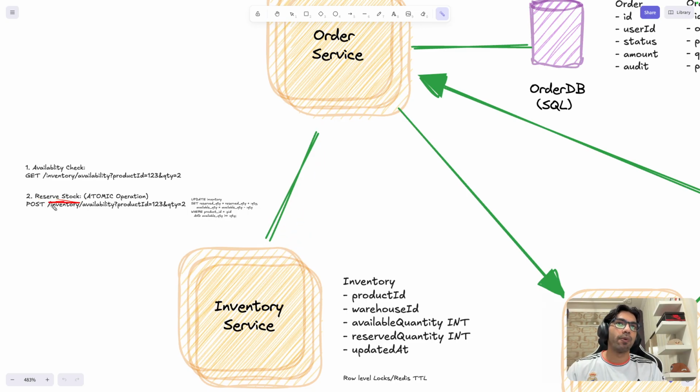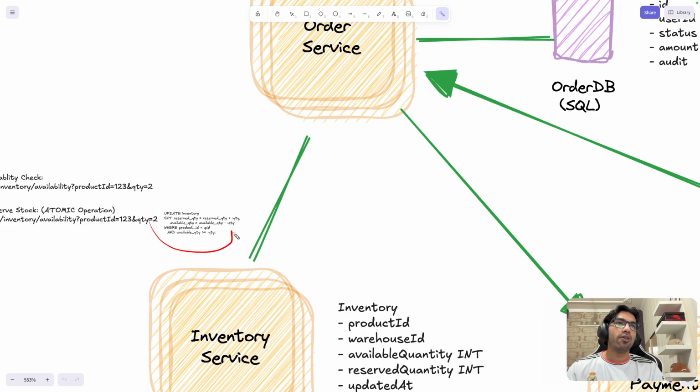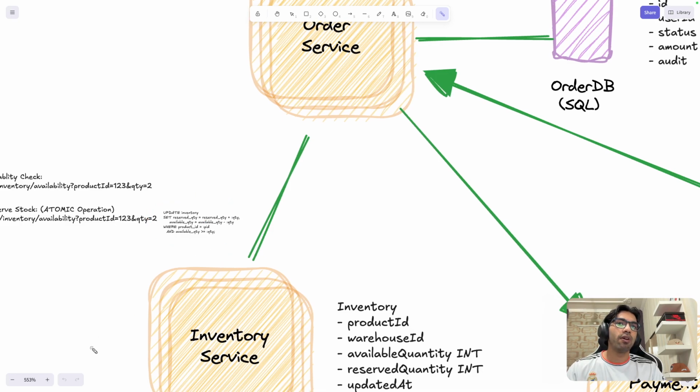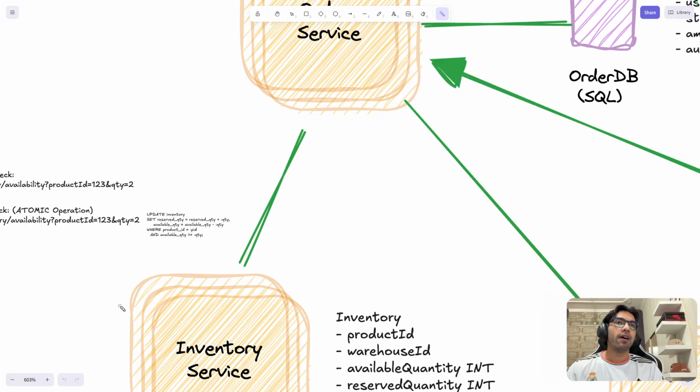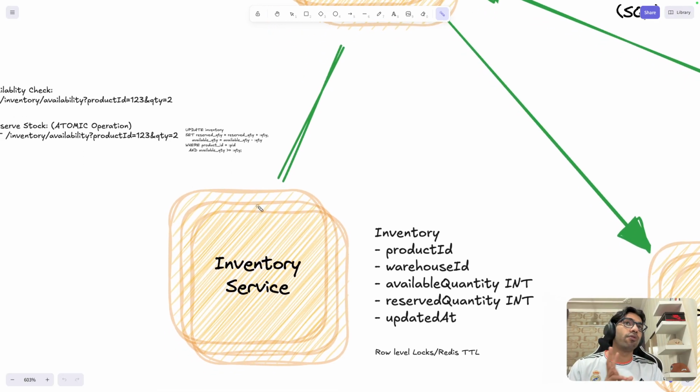That is the second operation, and this is going to be atomic, right? I have also pasted the SQL query, how it is going to look. You are going to reserve that quantity and decrease the available quantity. So if there are only two iPhones and Messi has already clicked on place order, and Ronaldo also clicked just a fraction of a second later, we would have already reserved the quantity for Messi. In this case, you don't want both of them to place the order, right?